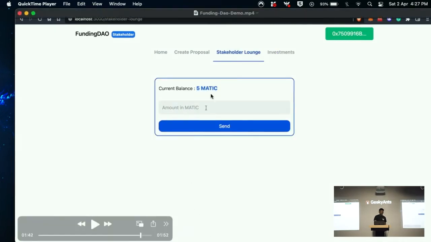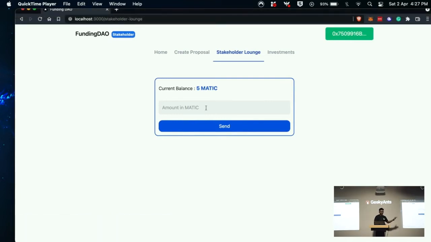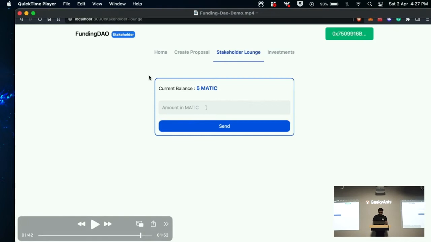So this is how you become a stakeholder. You'll have to give minimum 5 Matic tokens to become a stakeholder. That's all.